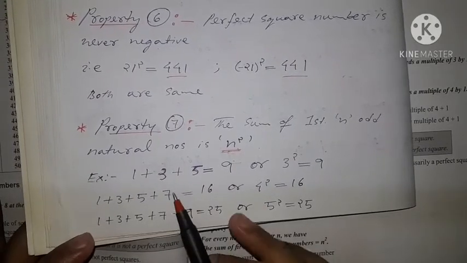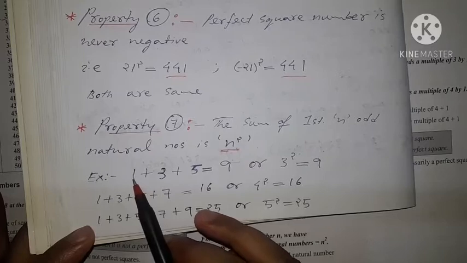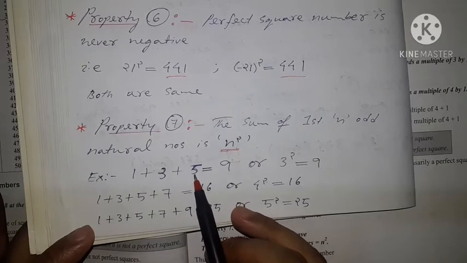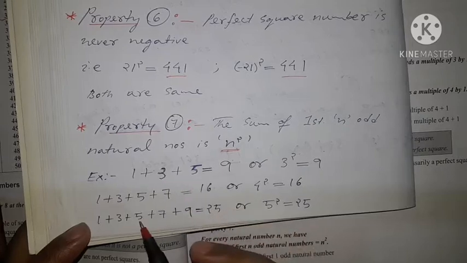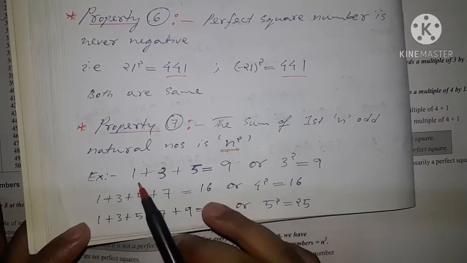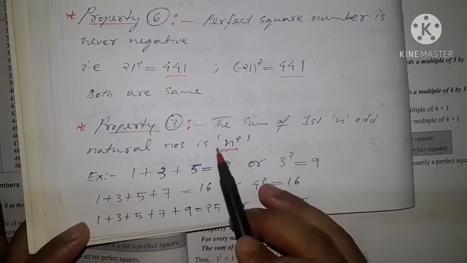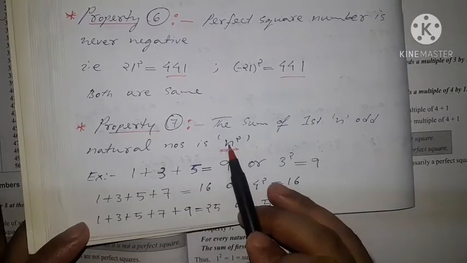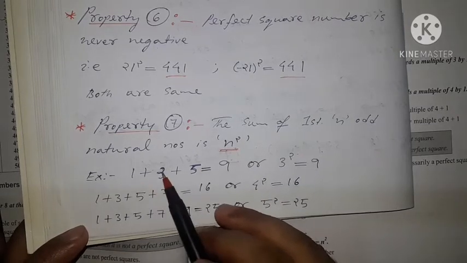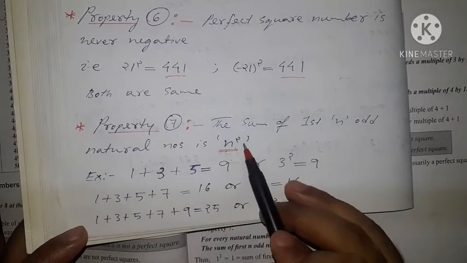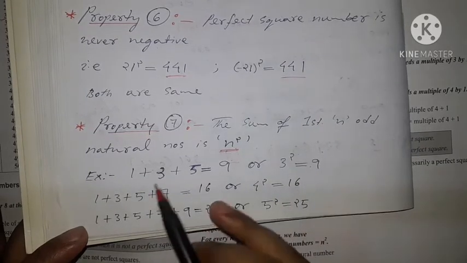For example, 1 plus 3 plus 5 is equal to 9. These are the first three odd numbers, that is 1, 3 and 5. And if we add these three numbers, we get 9. So according to the formula, we can do it like this. How many odd numbers are there? 1, 2, 3. So 3 odd numbers are there. Therefore n square, that is 3 square, is equal to 9.